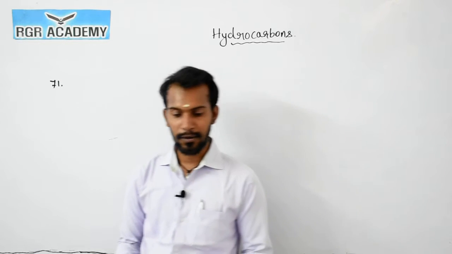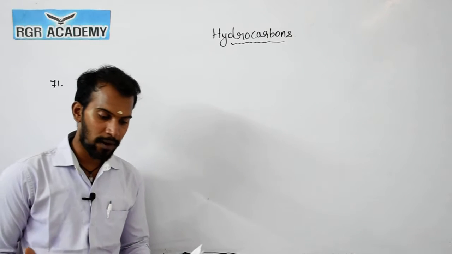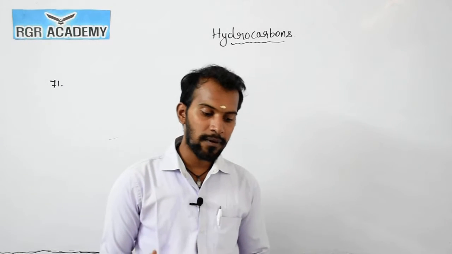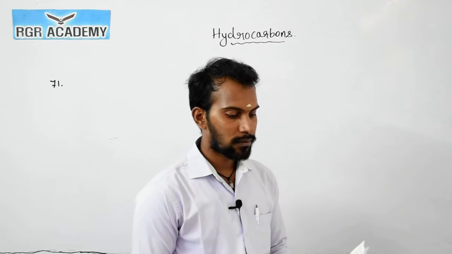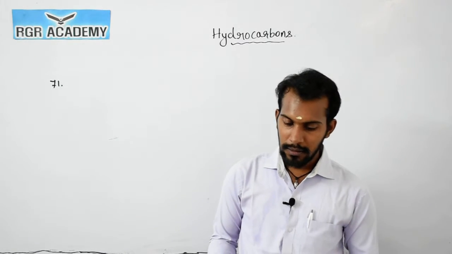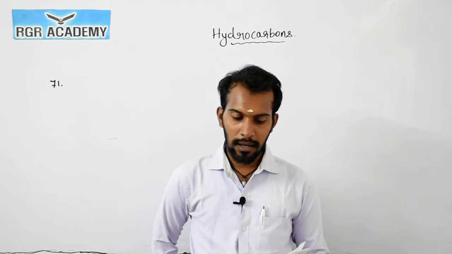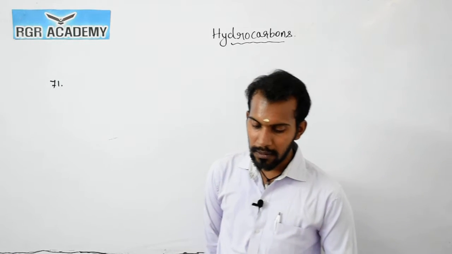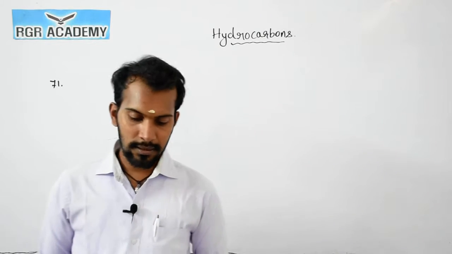So now let us discuss question number 71. Hydrocarbon C6H6 decolorizes bromine water and gives a precipitate with ammoniacal AgNO3. So the hydrocarbon C6H6 can be an unsaturated compound. But here, these are not terminal carbons, right? So the answer is none.